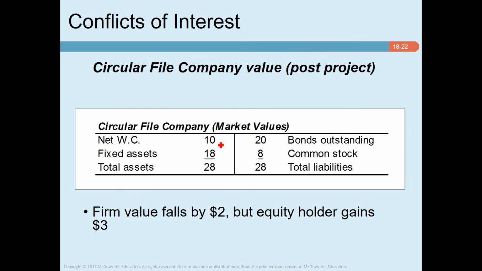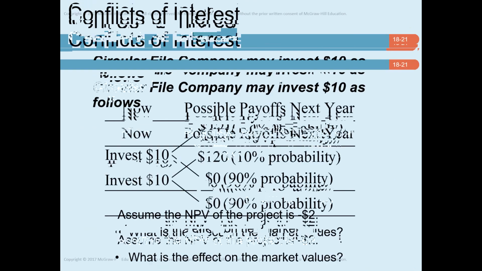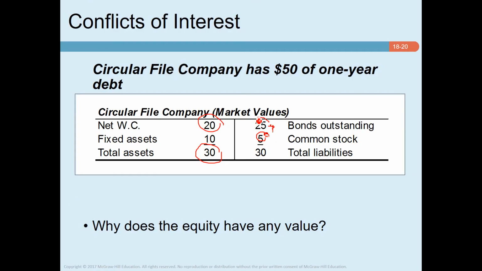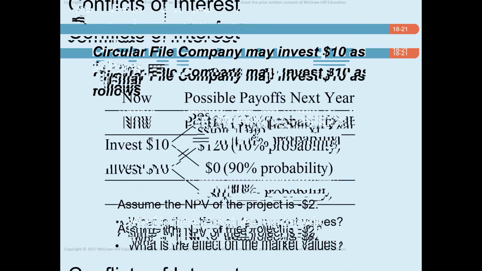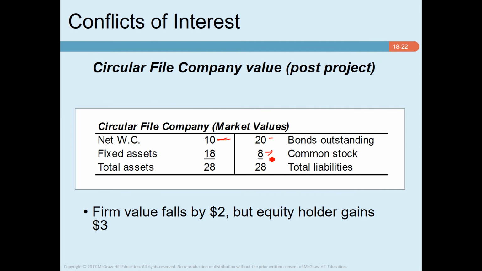Okay, and so its net working capital decreased by $10. Previously bonds outstanding was $25 and common stock was $5. Now bonds outstanding decreases to $20 and common stock increases to $8. Okay, so you understand what's actually happening is the firm's value falls.